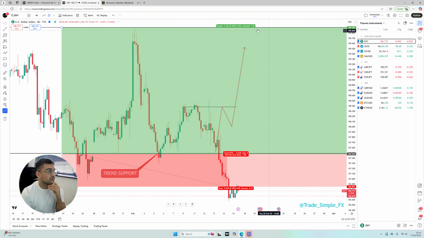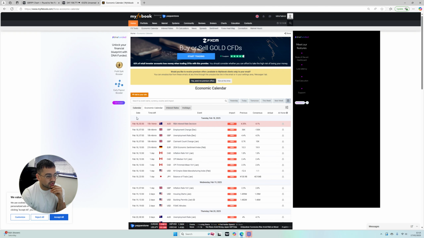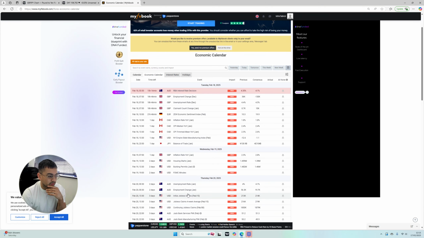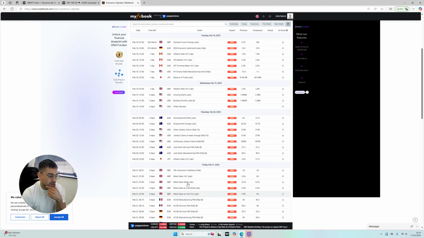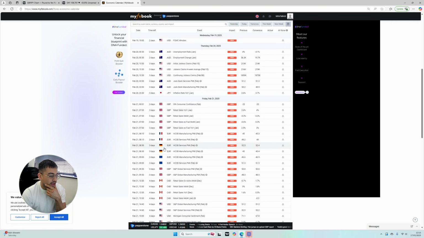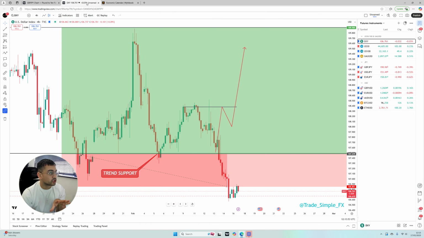Now, we're going to start with the dollar index. And again, if we just look at our economic calendar, we've got RBA tomorrow, and then we've got CAD CPI inflation, and then some labour, employment figures for the pound tomorrow. Then inflation year on year, housing permits, FOMC minutes and bits and pieces again, more labour for the Aussie, and then labour figures for USD coming into retail sales to end the week, which we'll update as we go through the week.